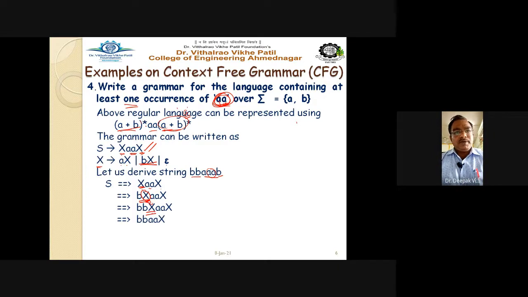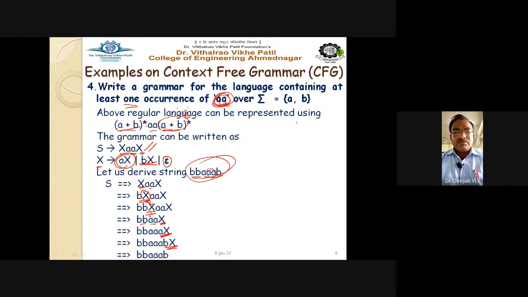See here, now X is replaced by epsilon, which means no string is entered here. That is equal to bb, double A and X. Now this X is replaced by aX, using this production rule, and finally X is replaced by bX. And finally you can replace this X with the empty string so that you will get the resultant string.